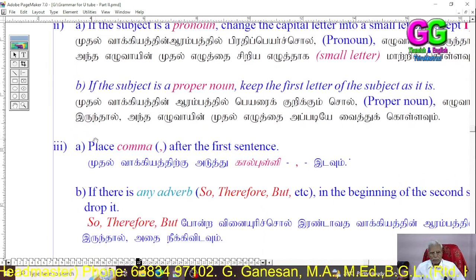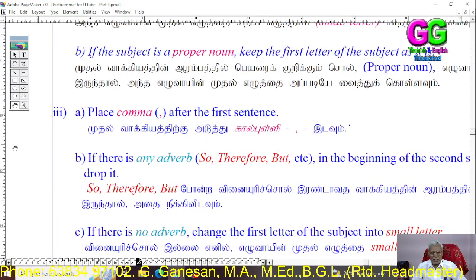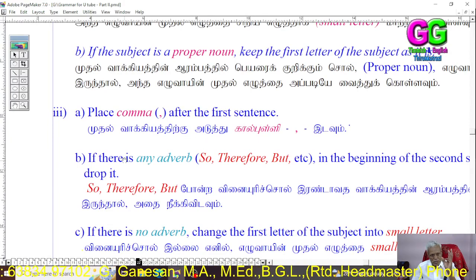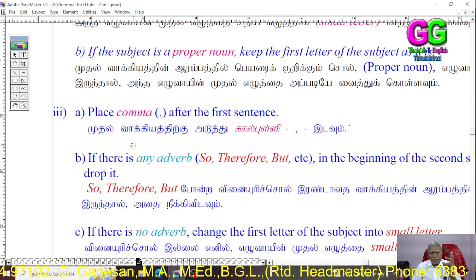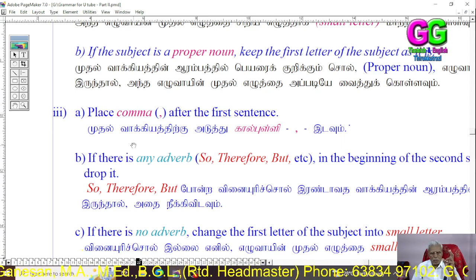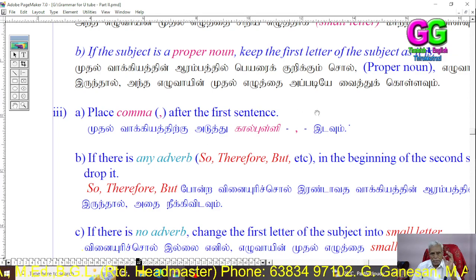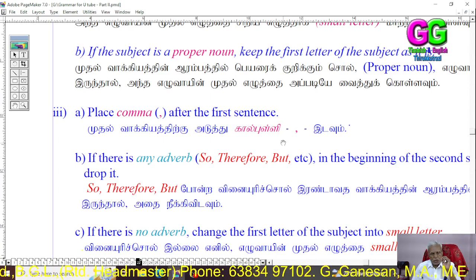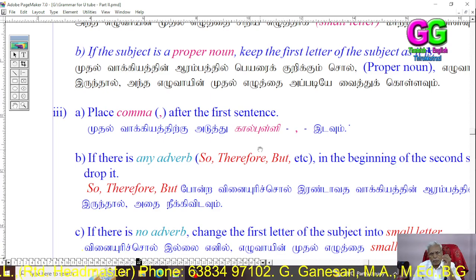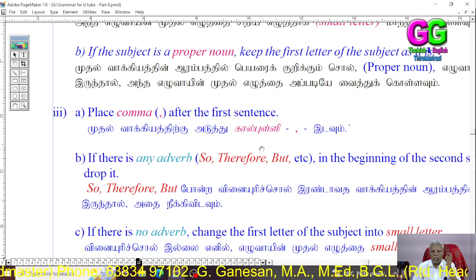Then the third rule, place a comma after the first sentence. That is, first the conjunction, then changing the first letter into small when it is a pronoun and keeping it as it is when it is a proper noun. And remove the full stop of the first sentence and place a comma in that place.